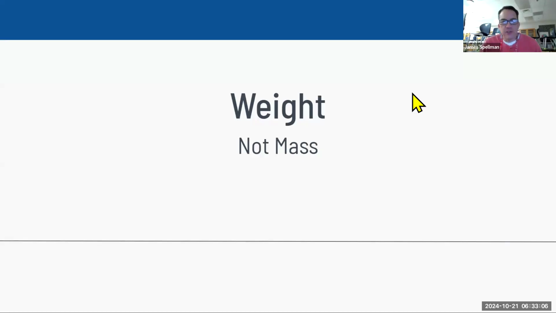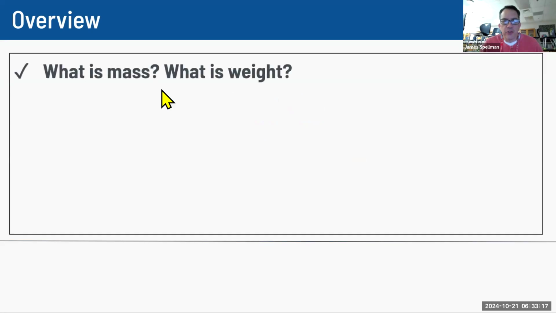All right, I'm going to try to make this pretty quick. This is probably one of the simpler things that we go through this year, just the concept of what weight is in physics. So in physics, weight and mass are two different things, and we just want to clear those up today.